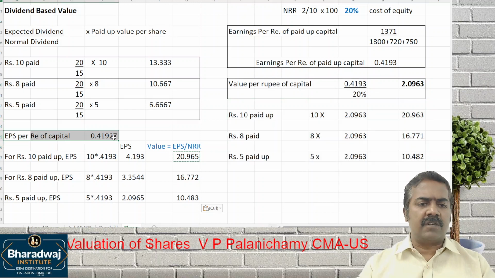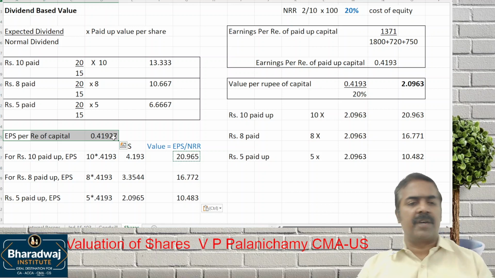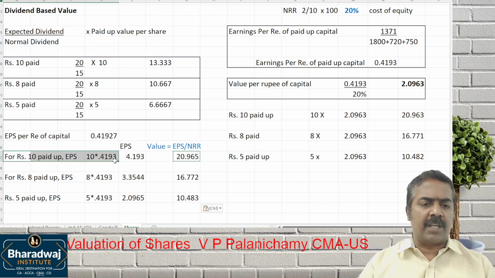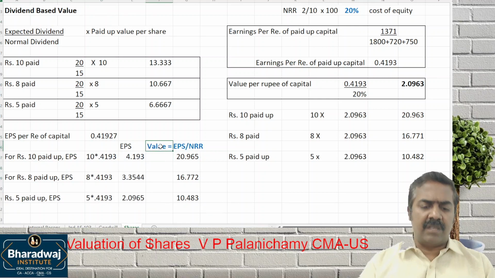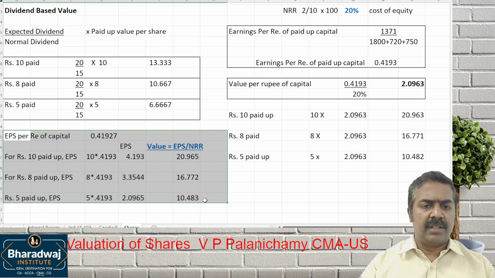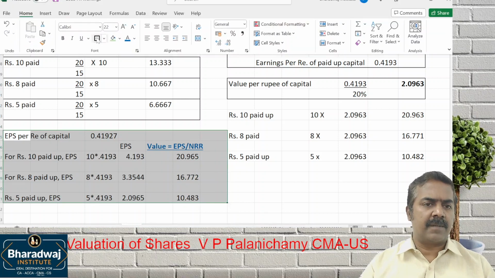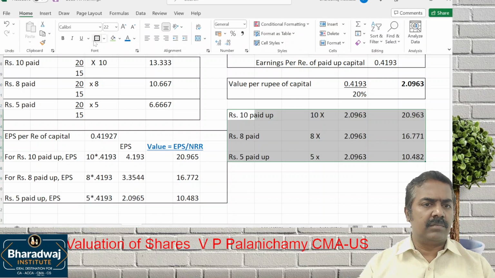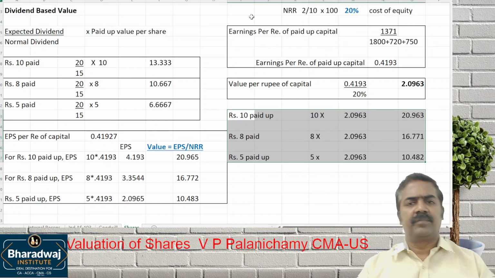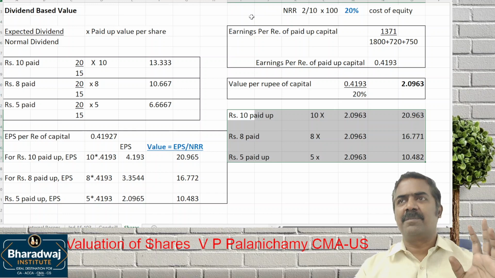Alternative approach, wait. Earnings for every 1 rupee of capital is this much. For 10 rupees capital, 8 rupees capital, 5 rupees capital, we work out the EPS, and based on that we work out the yield value. This is an alternative approach for EPS, but this is more logical and also easier. Don't think too much, pay attention.